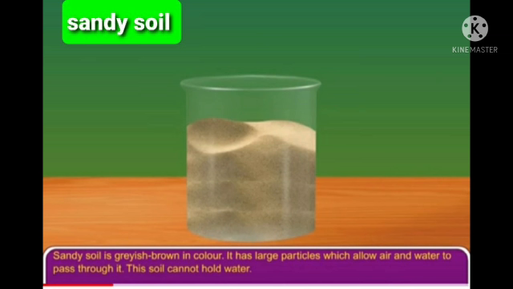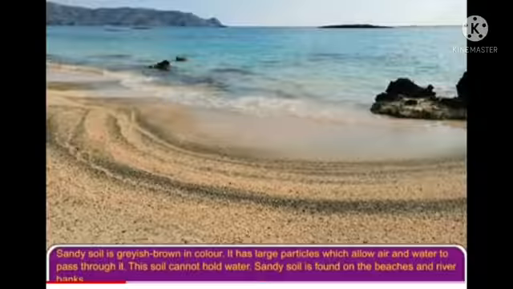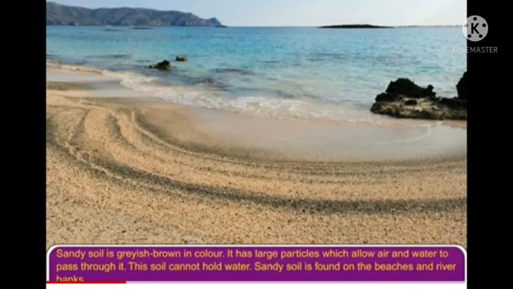Sandy soil. Because of sand particles, this type of soil is found in deserts and the areas near coastal lines. In this type of soil, because of sand particles, there is a lot of space and it provides good drainage. So, it is good for growing some crops like coconut, groundnut, sweet potato, muskmelon, watermelon, etc. This soil is mainly used for making buildings.